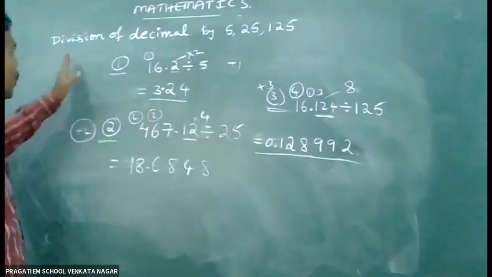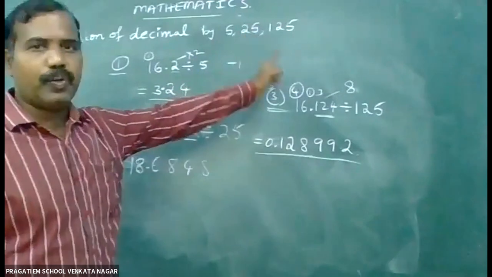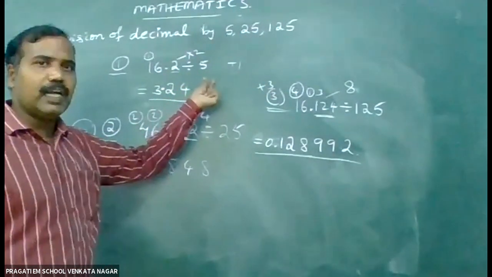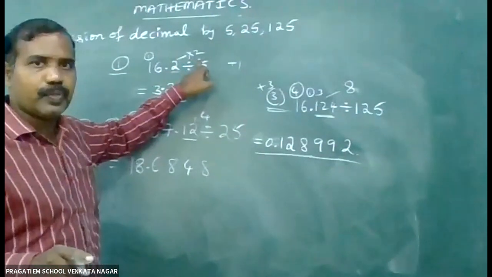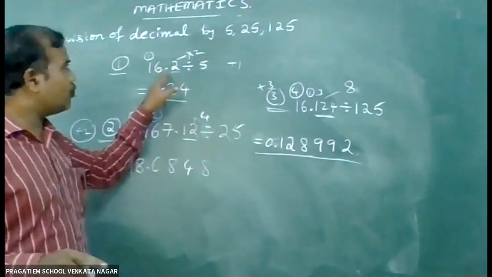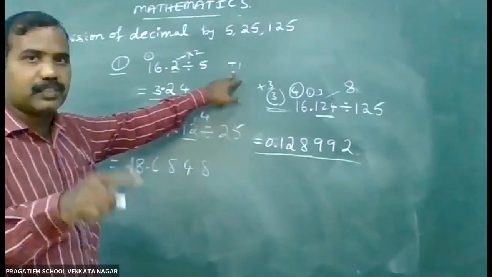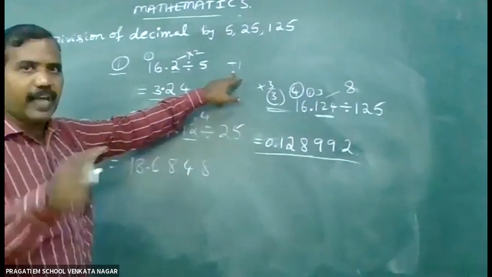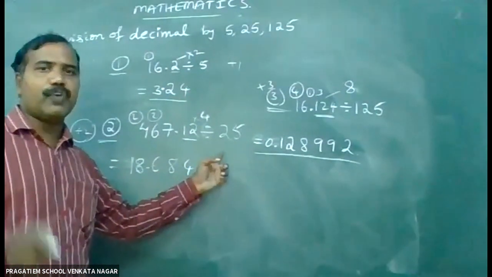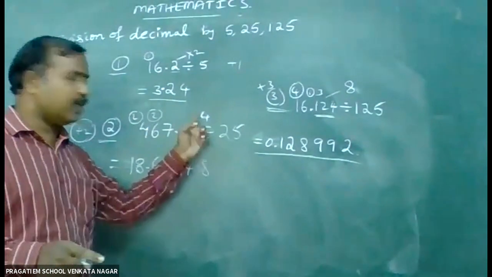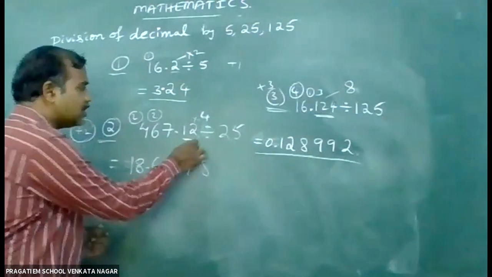Okay, children. Now let me explain the tricks once again. If you want to divide a decimal number by 5, 25, or 125: if the denominator is 5, you multiply by 2. After the multiplication, count the number of digits and add 1 to it. If the denominator is 25, you multiply by 4, and here the number of digits plus 2.